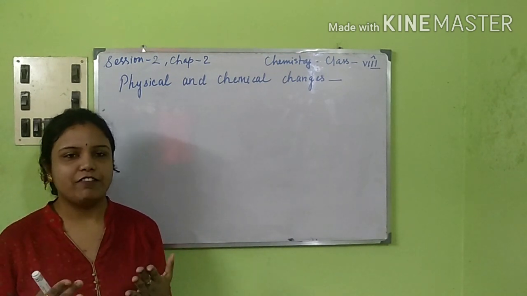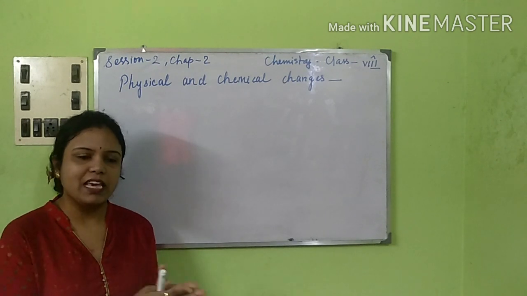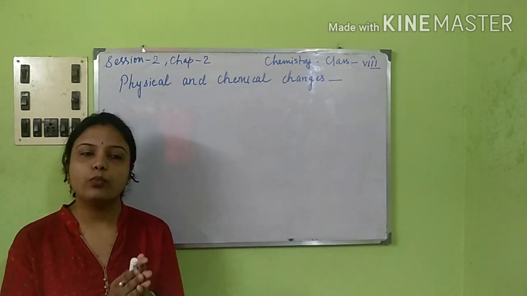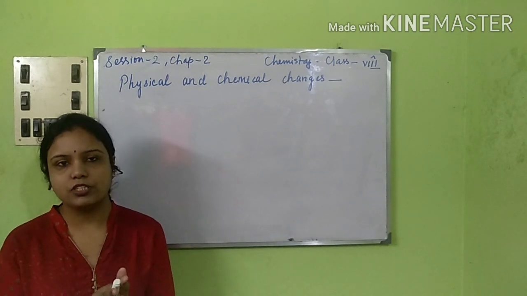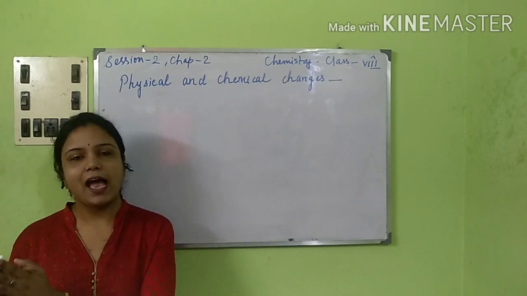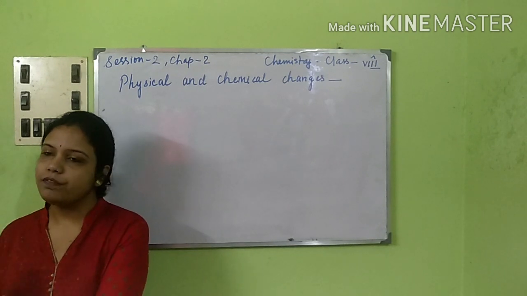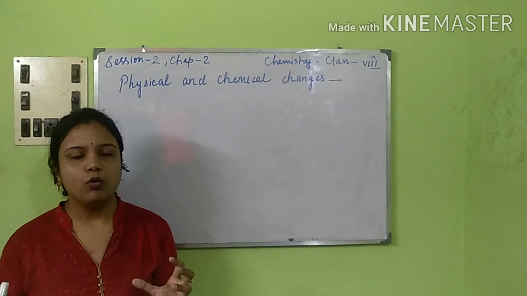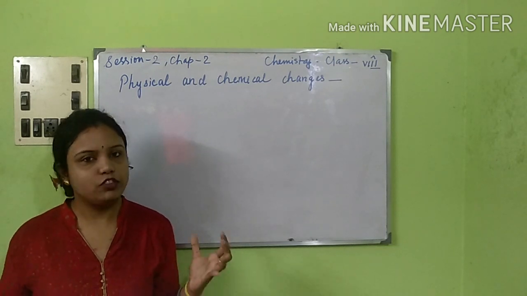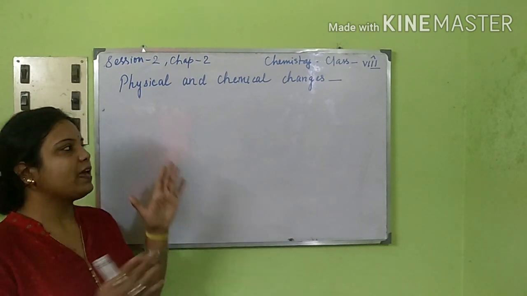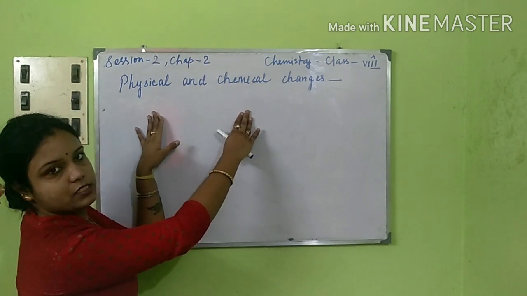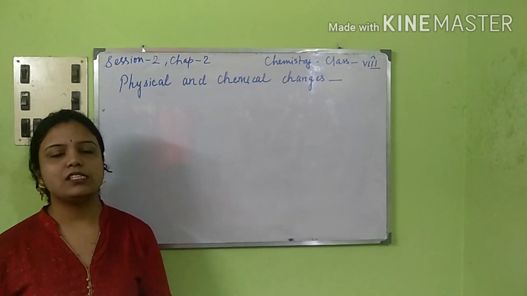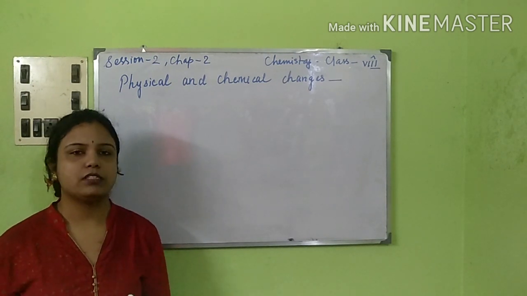So we have classified these changes into many categories. One, we have slow and fast change. Second, we have periodic and non-periodic changes. Third, we have natural and man-made changes. And the fourth that we have is reversible and irreversible changes. Now, all these categories of changes are placed within these two overall changes, that is physical and chemical changes. Now let's start with what is slow and fast change.